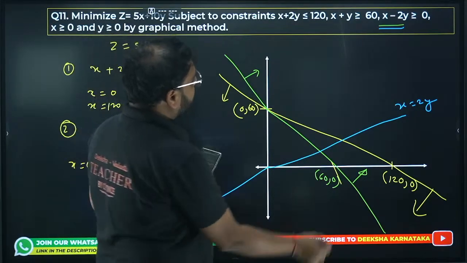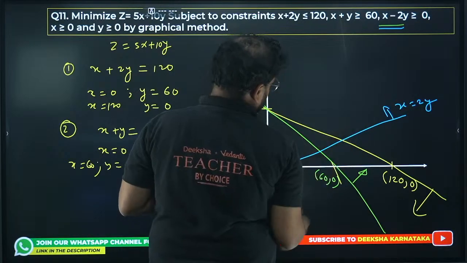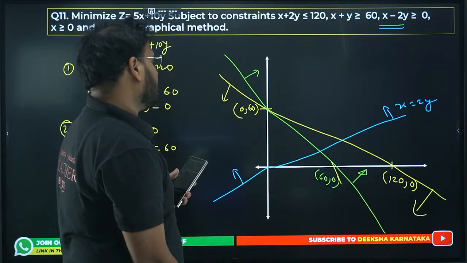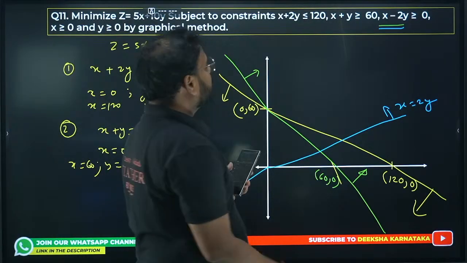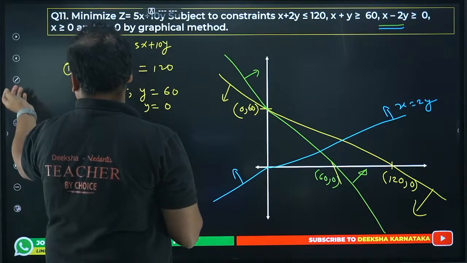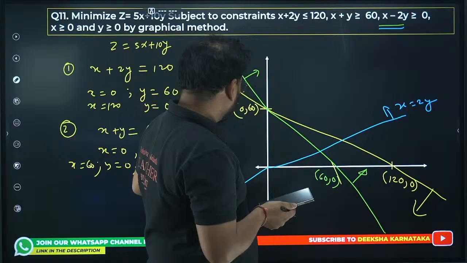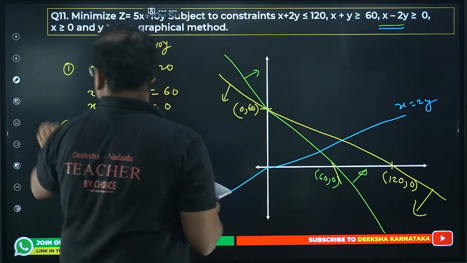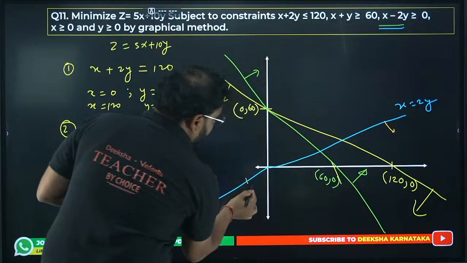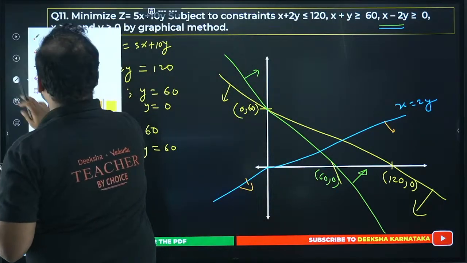We're looking for more than, so we'll be going above this, right? x is more than 2y. So x is more, which means you have to go down actually, not above. It has to go down. Let me know if I'm getting it right. So this is my point. This is my feasible region right here.